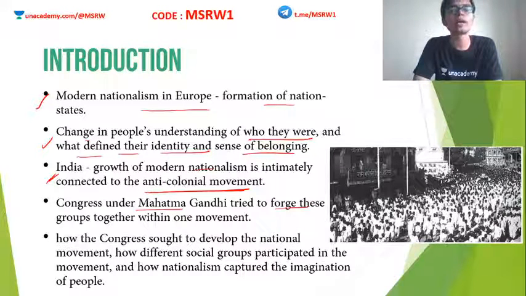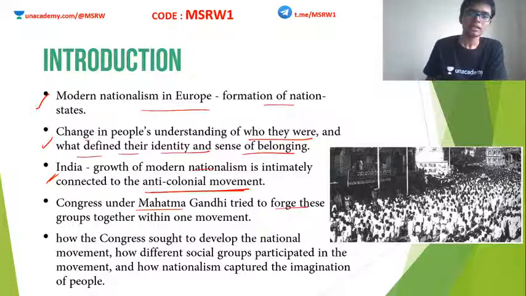It was eventually ruled by moderates. Later on, it became closely associated with the extremist leaders like Bal Gangadhar Tilak, Lala Lajpat Rai, Bipin Chandra Pal, etc. And we saw the Swadeshi movement, and later the partition of Bengal and the annulment of the partition of Bengal. And finally, in 1915, Mahatma Gandhi came back from South Africa to India. Up till here we saw all these events in the 9th standard textbook. Now we are going to see what happened after the 1920s, after the arrival of Mahatma Gandhi into India.